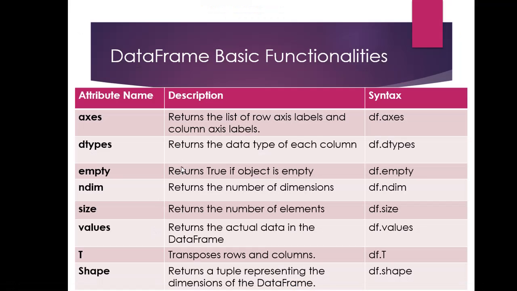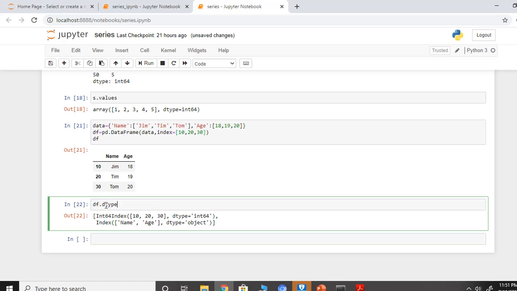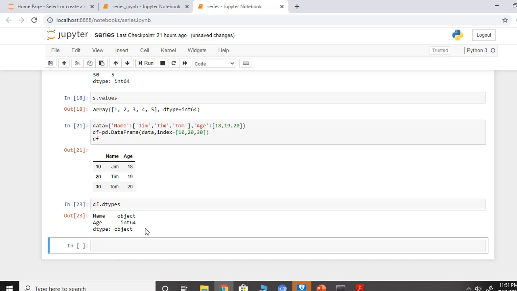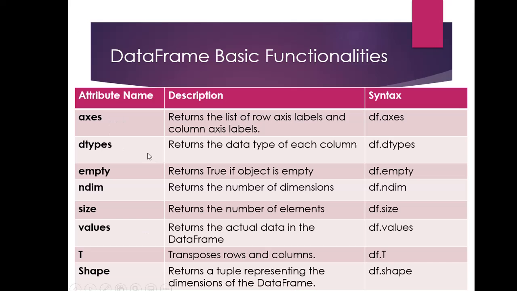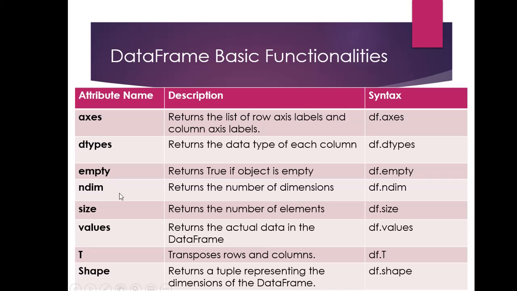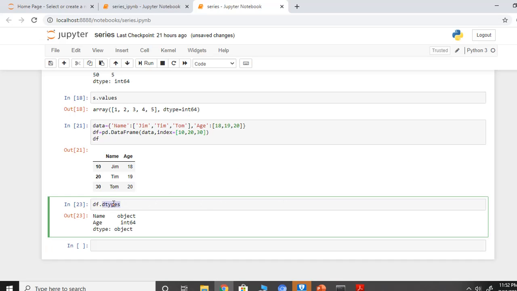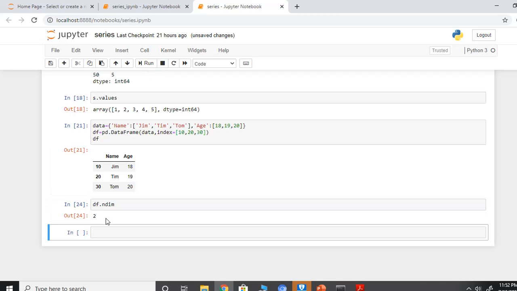Next thing is dtypes. It returns the data type of each column. Mind you all, it is not dtype, it is dtypes, because it is two dimensional. So name is an object, age is integer. Next is empty, it returns true if the object is empty. Now this object which we created is not empty, therefore it is going to return false. Next is ndim, it returns the number of dimensions. Since it is a data frame, it will return 2. So there are 2 dimensions.